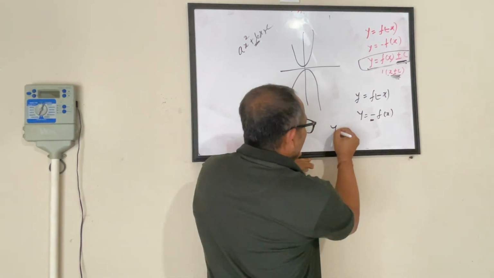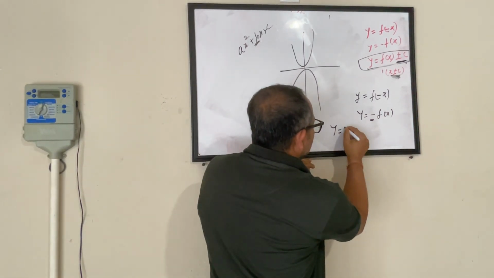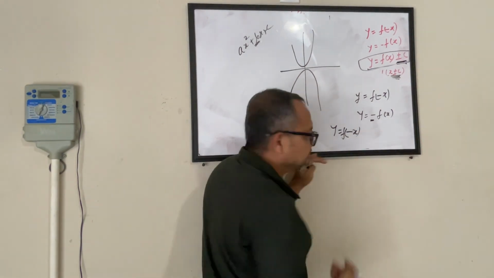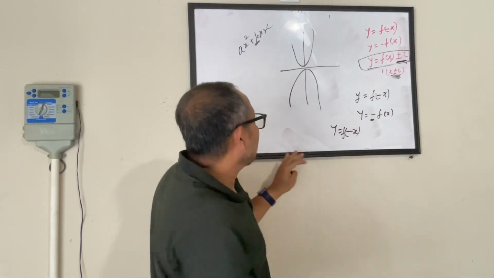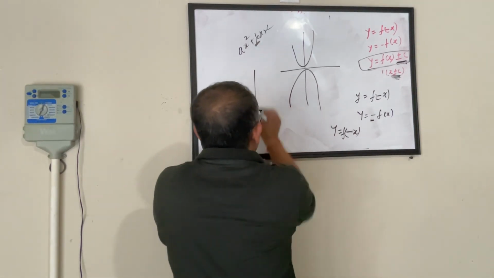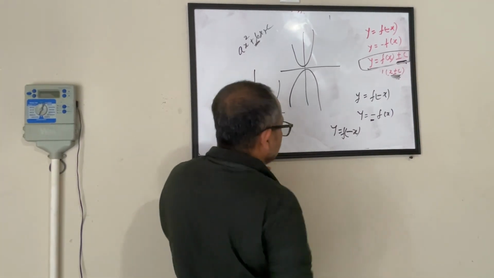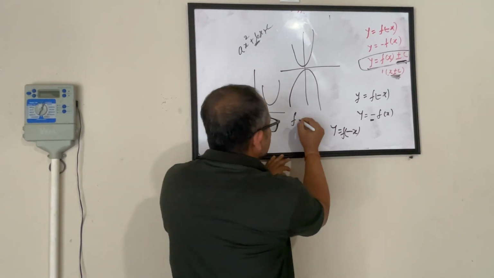And y equals function of minus x. How will that be? That means flipping it against the y-axis. So let's say this is a parabola.